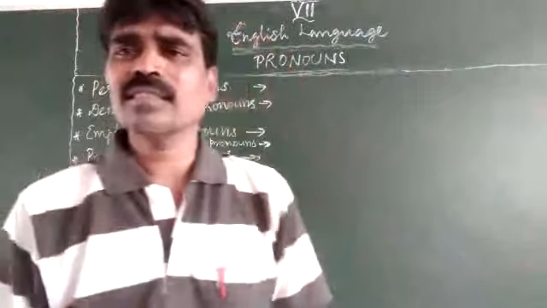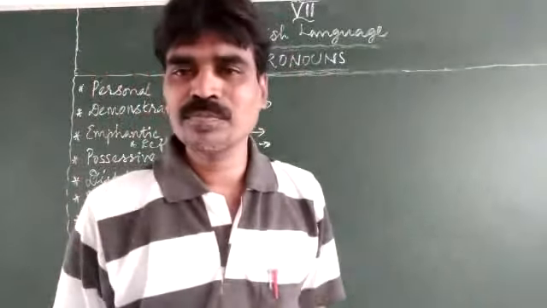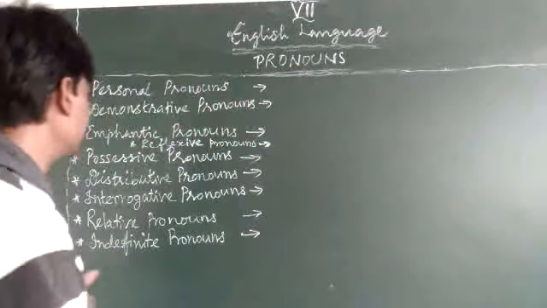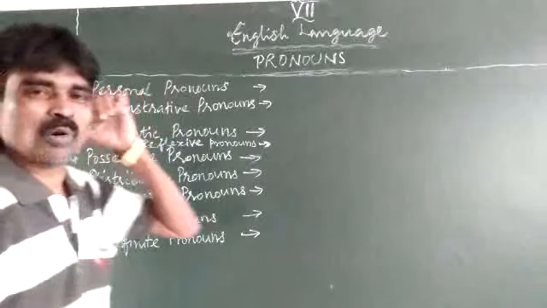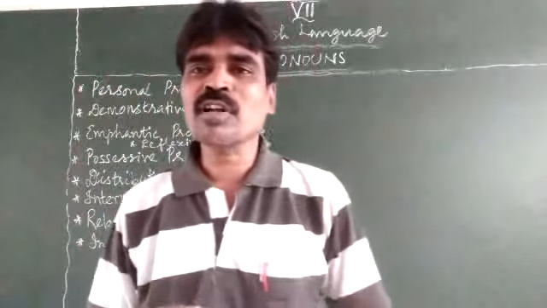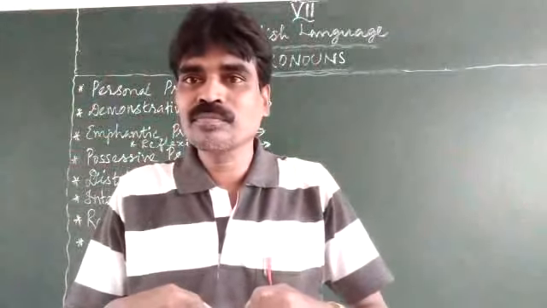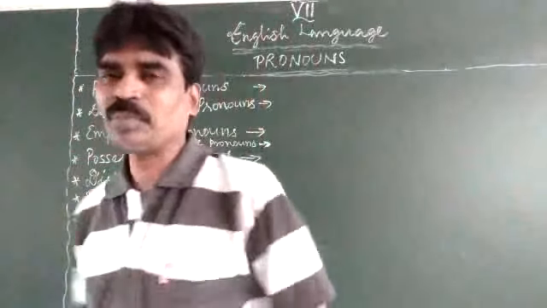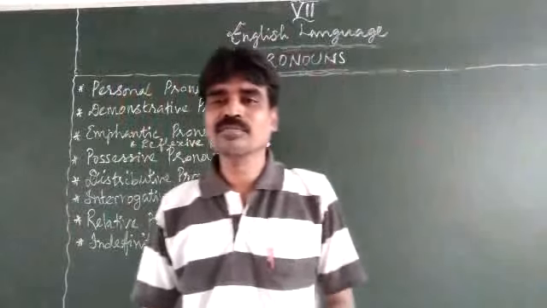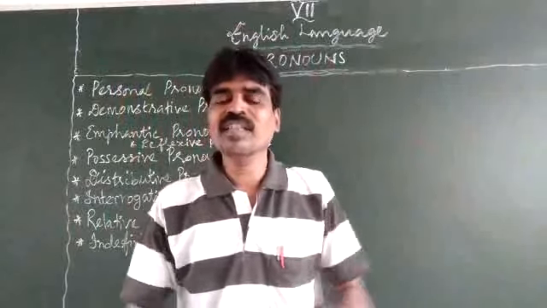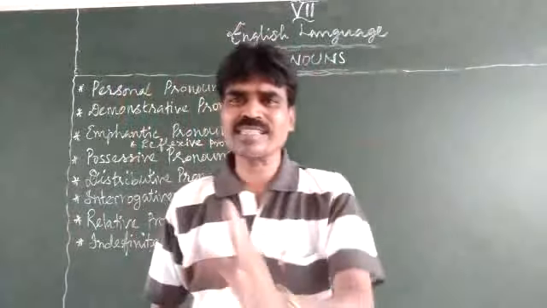There are some kinds of pronouns. Let's see one by one. Personal pronouns. Personal pronouns in the sense we have to talk about ourselves or about a particular person or a particular thing, anything of that sort, very precise in nature.